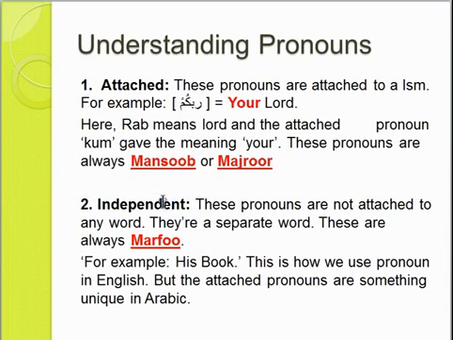Then again there are those independent pronouns, like the pronoun we use in English, his book, the book of his, or something. And these are a separate word. Huwa rajulun, he is a boy or something. And that pronoun will always, yeah, we're back, that will always be marfu. The independent pronouns will always be marfu. They will never be mansub or majroor. And the attached pronoun will always be mansub or majroor. They will never be marfu. So that's the only point you have to remember.